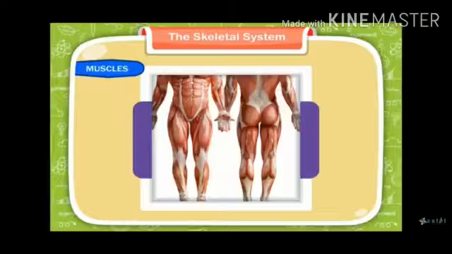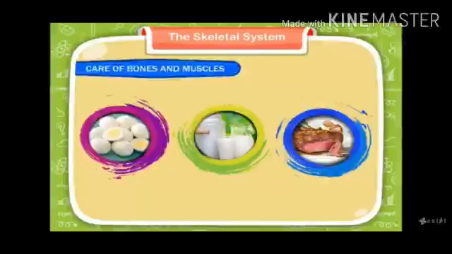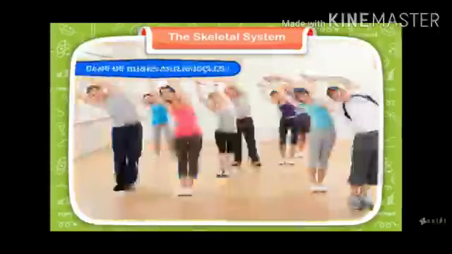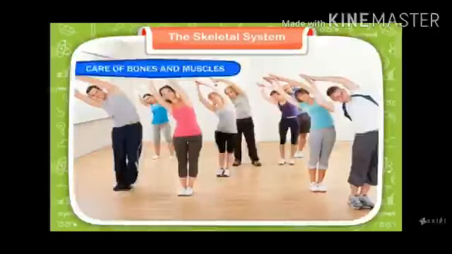So we have to make our bones and muscles very strong, so we have to take care of them. To take care of our bones, we have to eat healthy food. We have to eat calcium and protein rich food, for example egg, milk, meat, etc. And also we have to do daily exercise. Exercise is very necessary to keep healthy and fit.